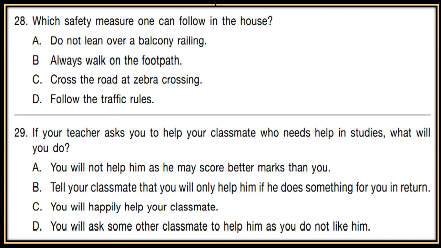28th. Which safety measure one can follow in the house? A. Do not lean over a balcony railing. B. Always walk on the footpath. C. Cross the road at zebra crossing. D. Follow the traffic rules. Now, which safety measure can you follow in the house?